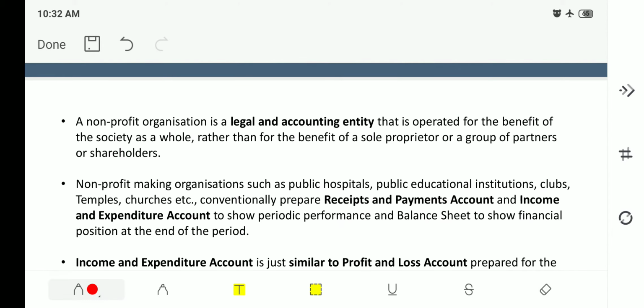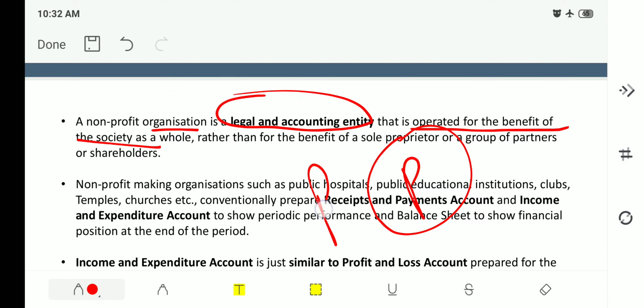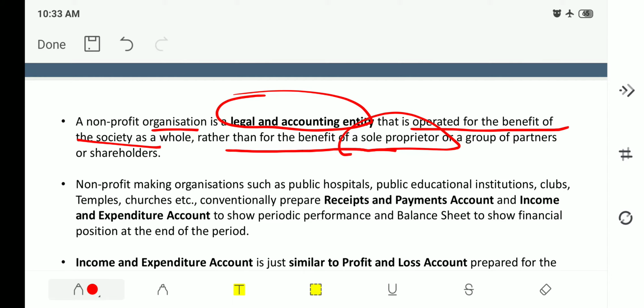Next, we will move on. A non-profit organization is a legal and accounting entity that is operated for the benefit of the society as a whole. Here, as we discussed in the Partnership Act of 1932, the organization will work for the benefit of the partners, partner A and partner B. But in the NPO, there is no concept of profit. They will not work for two persons or a few persons, but for the welfare of the whole society. Rather than the benefit of a sole proprietor, partners, a group of partners or shareholders, it will work for society as a whole.